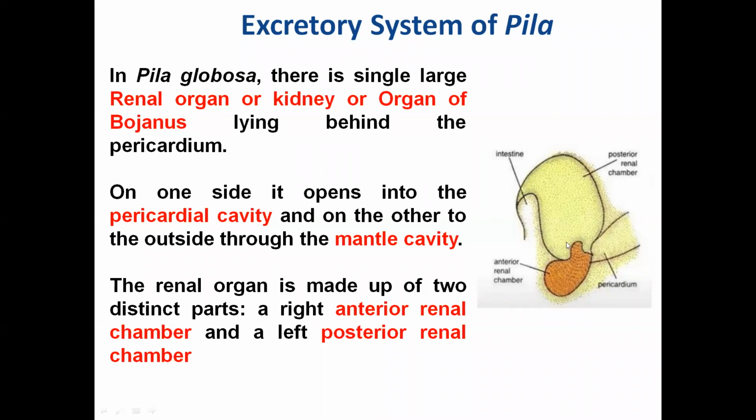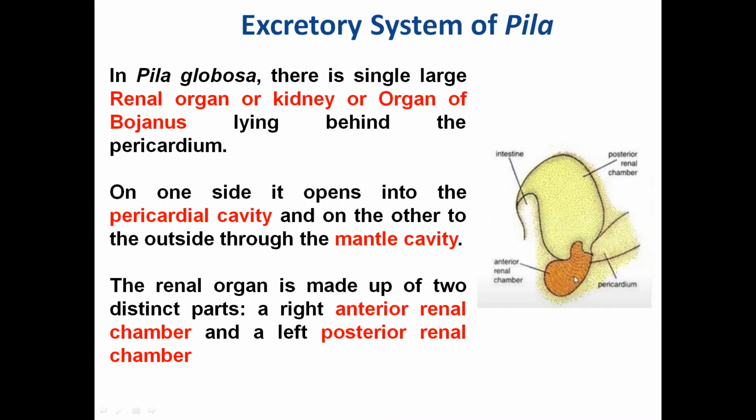So this is basically the organ of Bojanus, or the renal organ, which in Pila is bilobular. Bilobular means it has two chambers. These two chambers form the excretory system, the organ of Bojanus. This is the anterior renal chamber, and this is the posterior renal chamber.